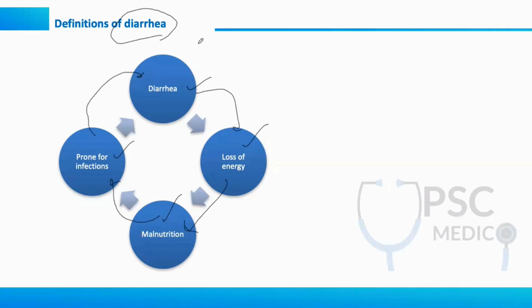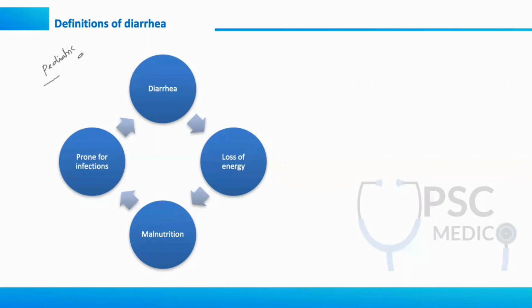So to break this vicious circle, I'm mentioning it because when I observe pediatric questions, the whole of the question initially starts with diarrhea, but at the end when they're asking about the management, most of the students write only the management of diarrhea, like how do you give ORS, what are the things you do, but people are not focusing on the malnutrition aspect.